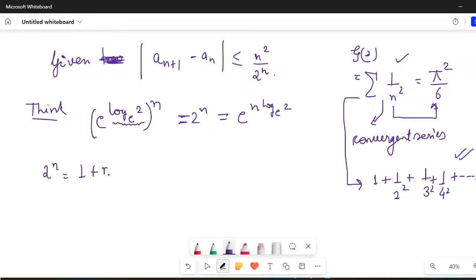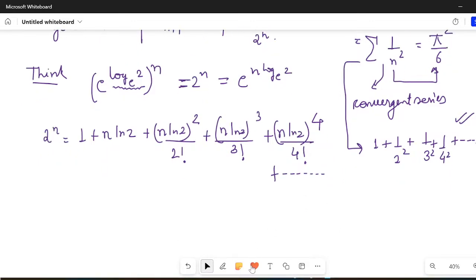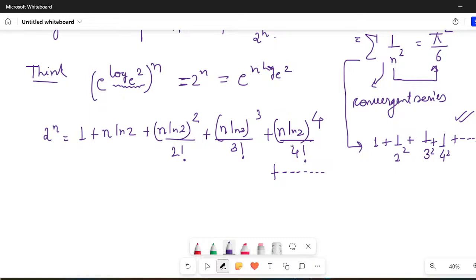So it will be 1 plus x, so I'll write n ln 2, plus n ln 2 whole square divided by 2 factorial. Similarly, I can write n ln 2 whole cube divided by 3 factorial. Then n ln 2 raised to power 4 upon 4 factorial, and so on and so forth. Now I know already that ln 2 is positive, n is positive, so all these terms are positive.